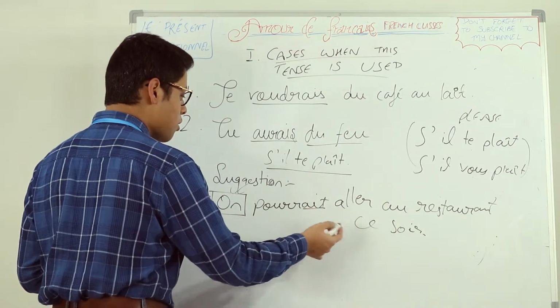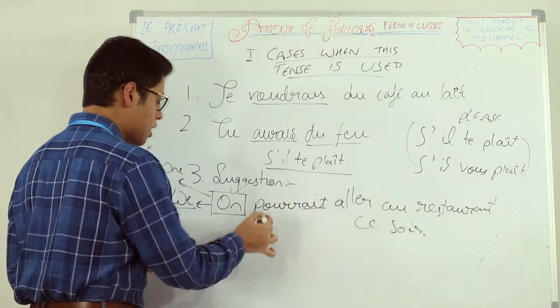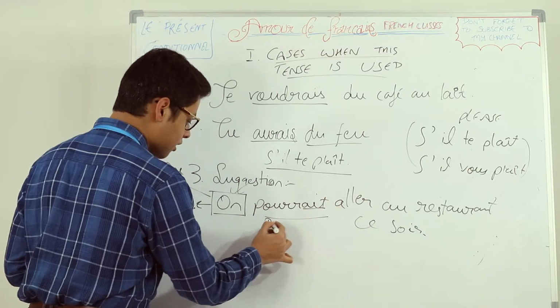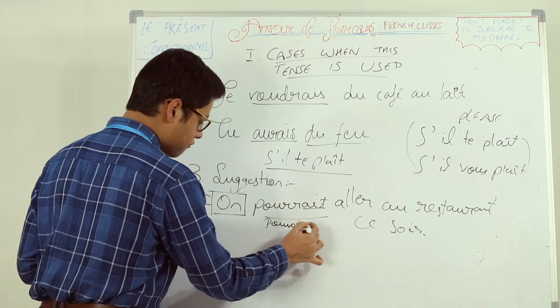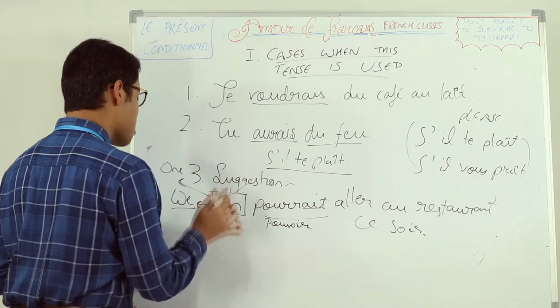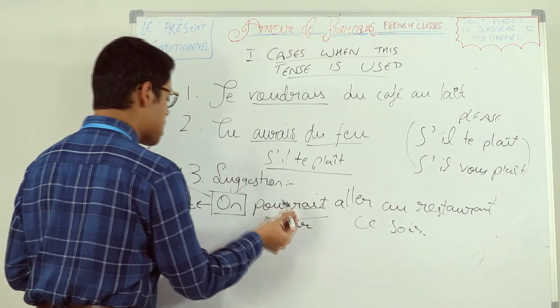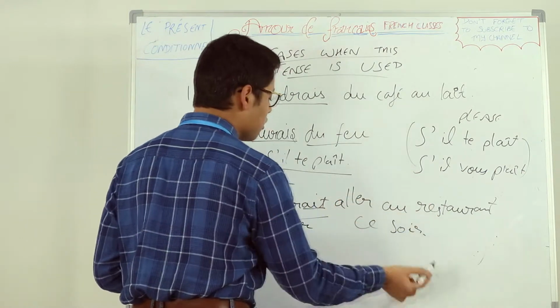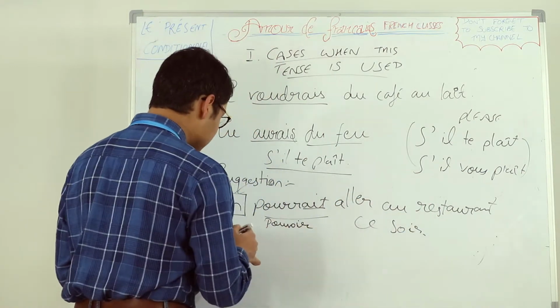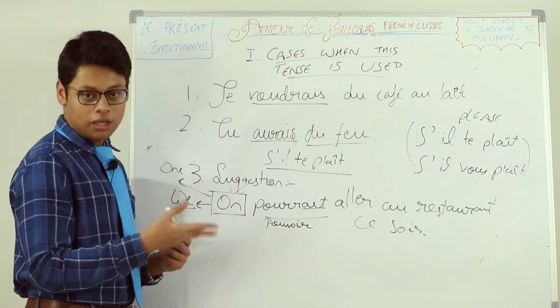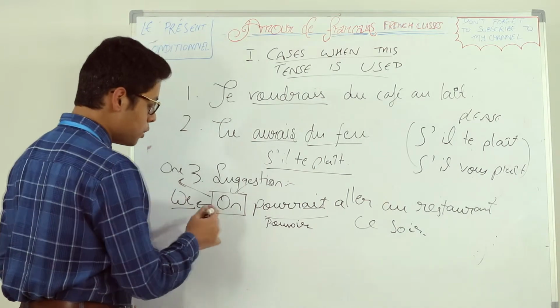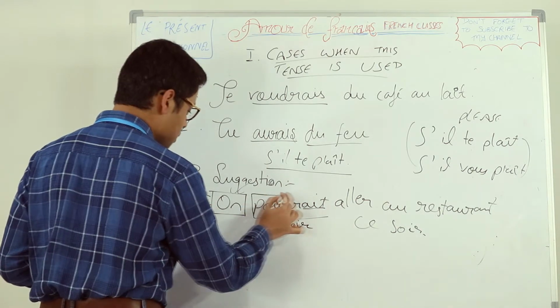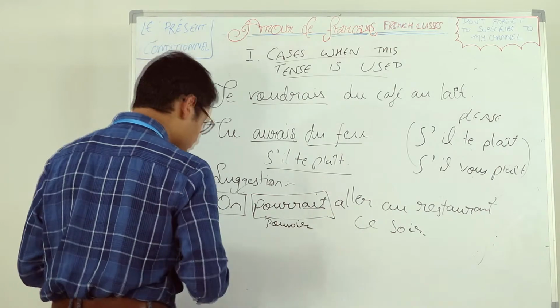On pourrait aller au restaurant ce soir. Pourrait is from pouvoir, present conditional of pouvoir. So, we could go to the restaurant this evening. You are suggesting something to other people. So the tense which you have to use is present conditional.